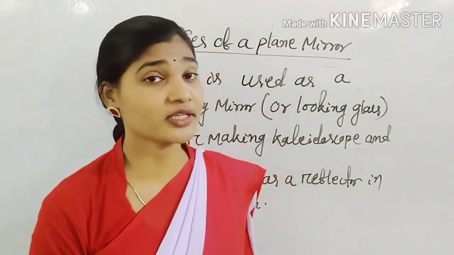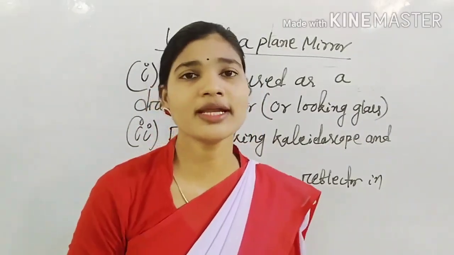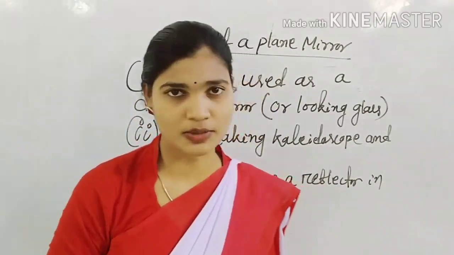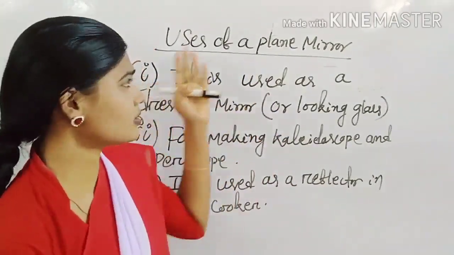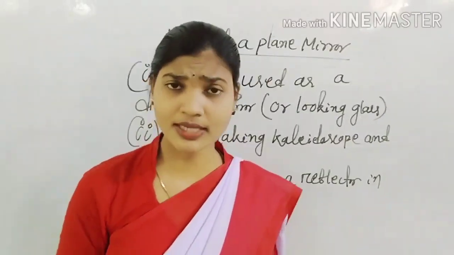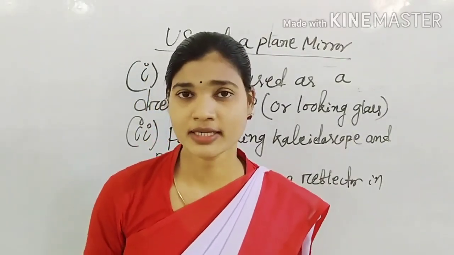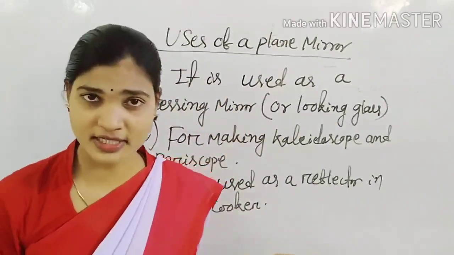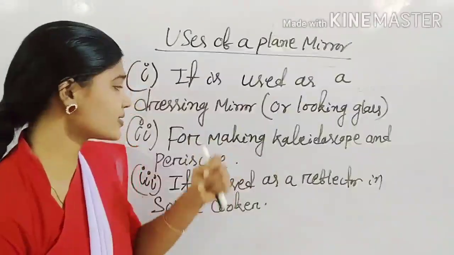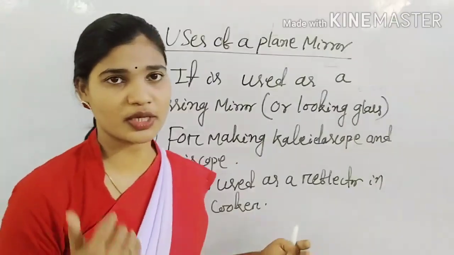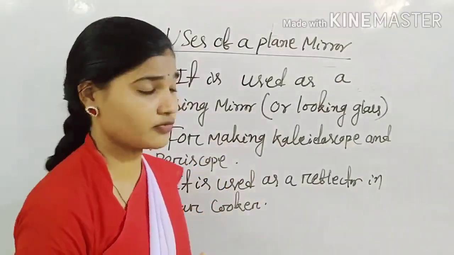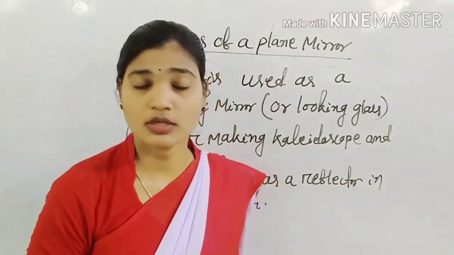And the image that is formed in the plane mirror, we know that it is virtual. After that, what are the uses of the plane mirror? We know that this plane mirror is mainly used as a dressing mirror, or we can say looking glass, and it is also used for making kaleidoscope and periscope, and as a reflector in the solar cooker. So today this much.